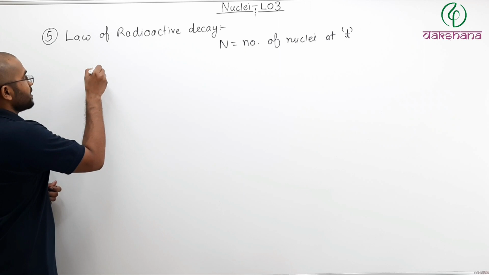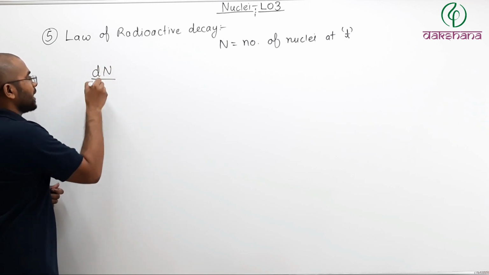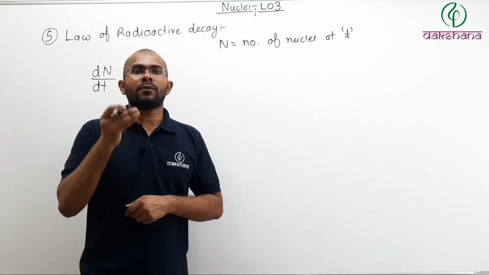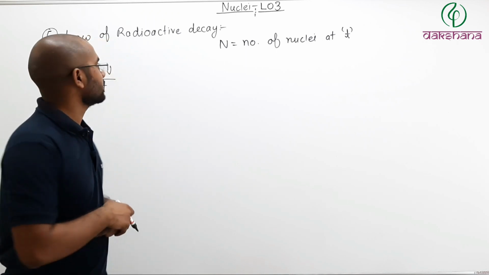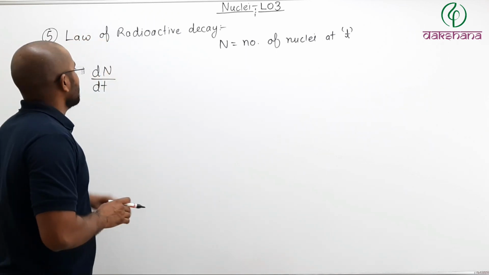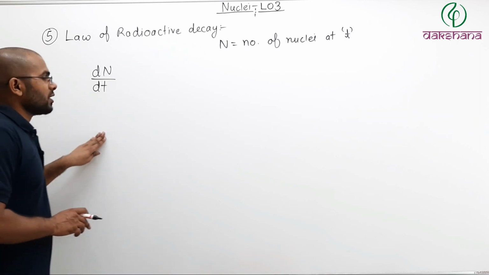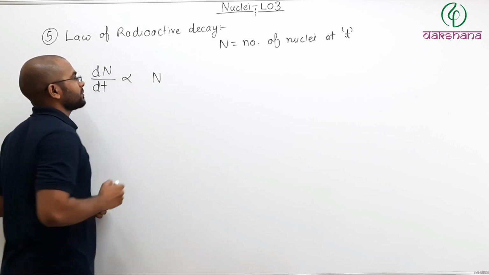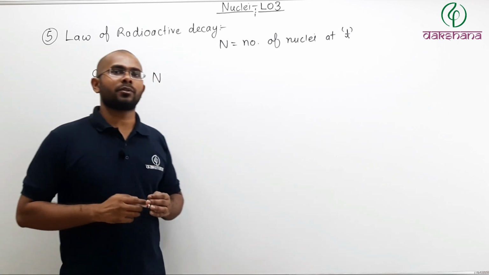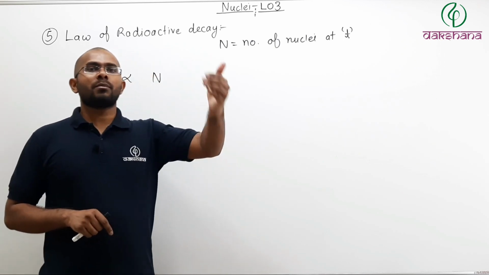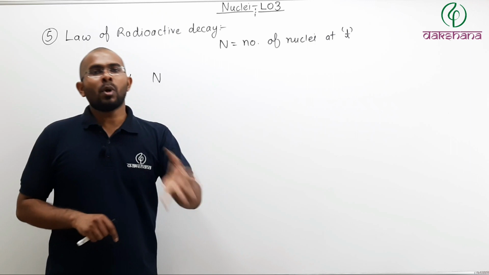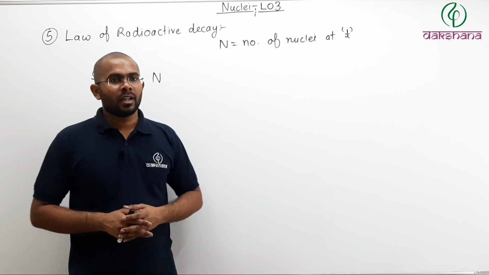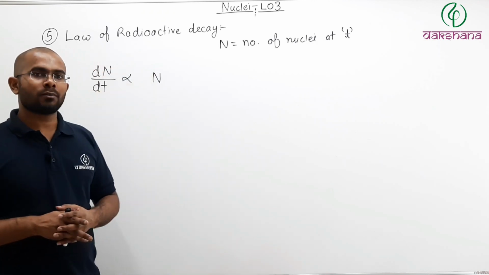So what is the rate of change of the number of nuclei? I can write dN by dt. dN by dt is the rate of change of the number of nuclei. Now it is found that dN by dt, the rate of change of the number of nuclei, is proportional to N, the total number of nuclei. Meaning, the more nuclei present, the more nuclei will decay, and so the more the rate of change.